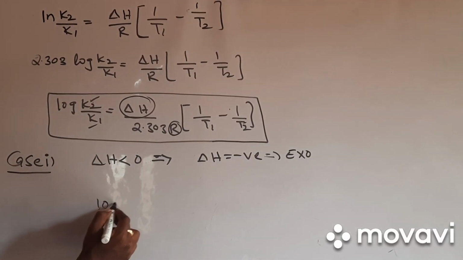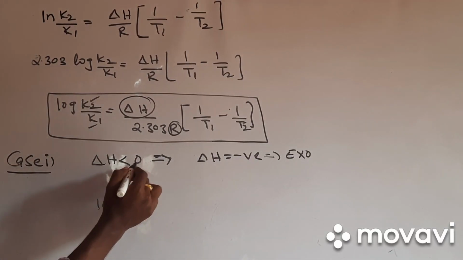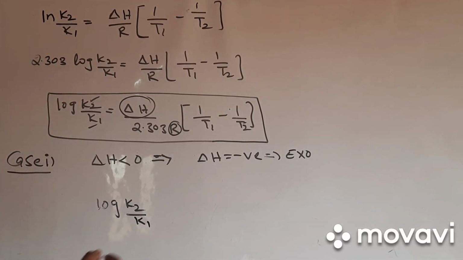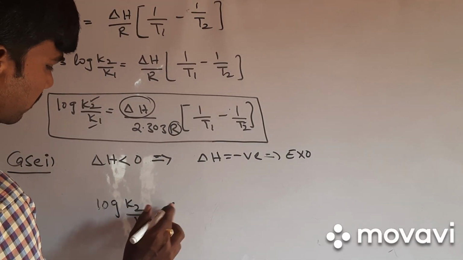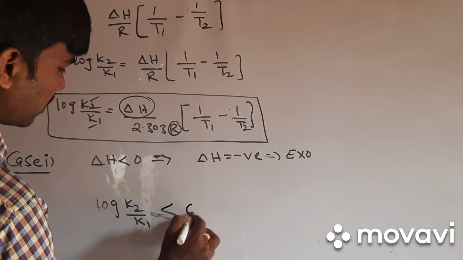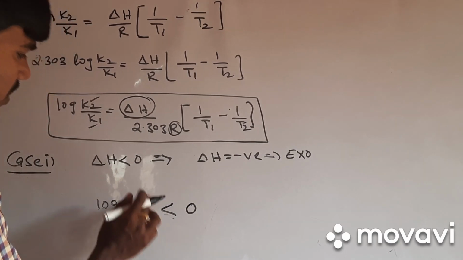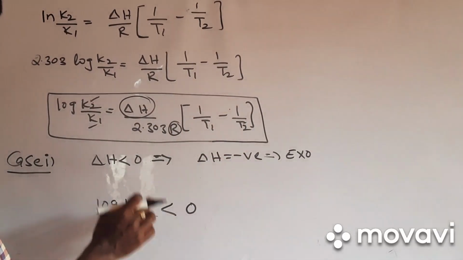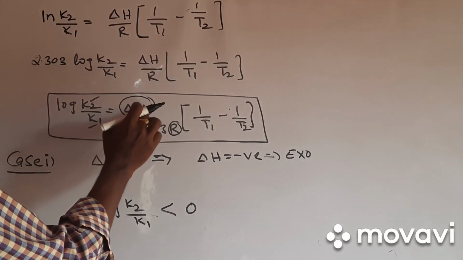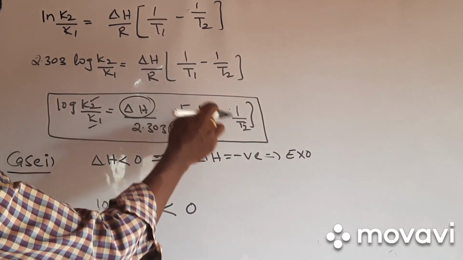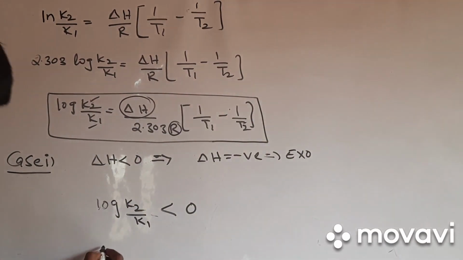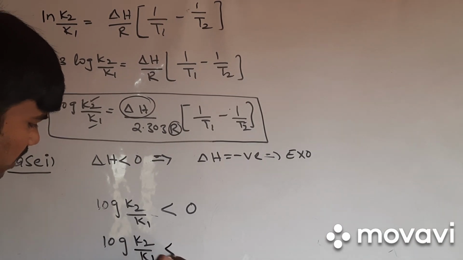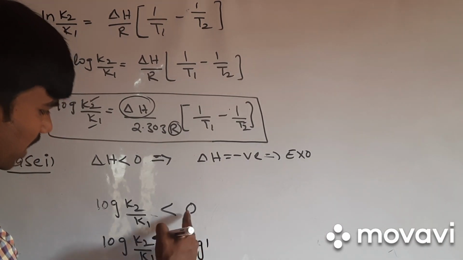If delta H is less than 0, then log K2 by K1 is also less than 0, because log K2 by K1 is equal to delta H by 2.303 R into 1 by T1 minus 1 by T2. We know that log 1 is 0, so instead of 0 I am taking log 1.